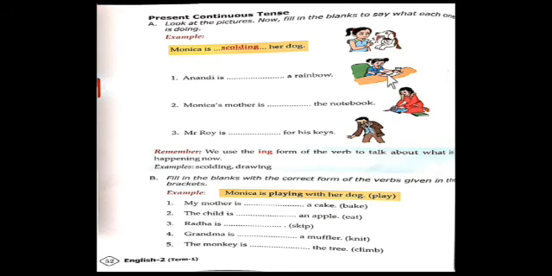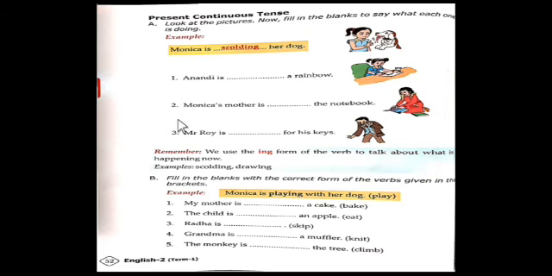Now, what is she doing? Can you guess? Yes, she is drawing something. Correct, no? So, Anandi is drawing a rainbow. Draw is the main verb. So, when you add ing to the verb, it becomes drawing. So, Anandi is drawing a rainbow.